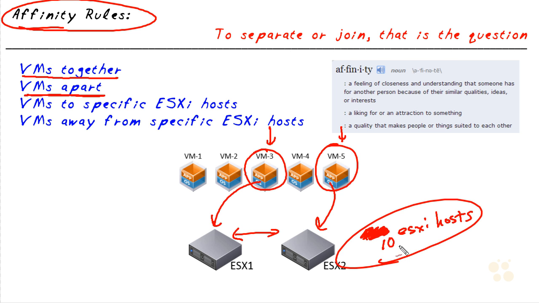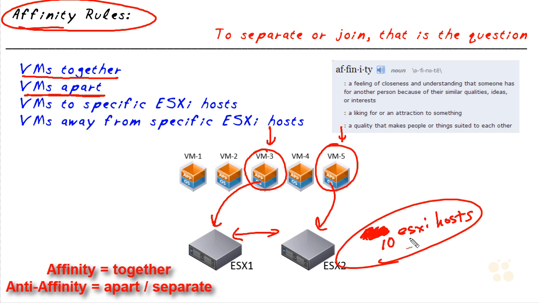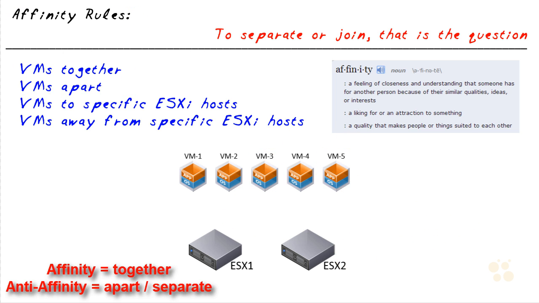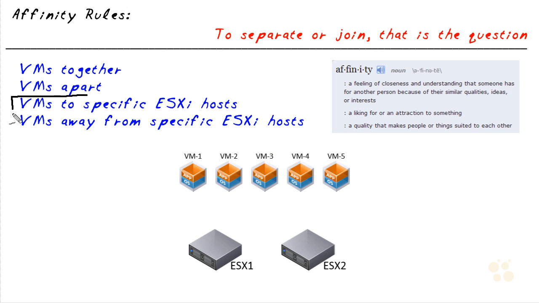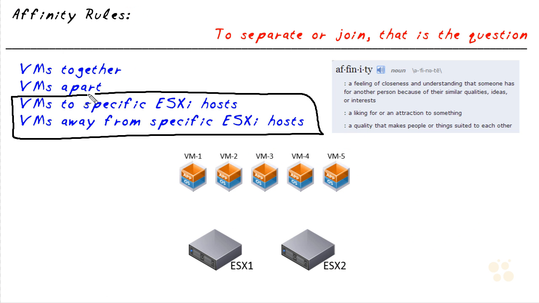And so if we had 10 ESXi hosts in the cluster, and we said, please keep VM3 and VM5 separate, because we have 10 ESXi hosts to choose from, it would just make sure that VM3 and VM5 ended up on separate physical ESXi hosts. So these first two are all about grouping or separating individual VMs. We also have the ability to set up affinity between virtual machines and the actual ESXi host that they're going to be running on. And to do that, we're going to create something called groups.